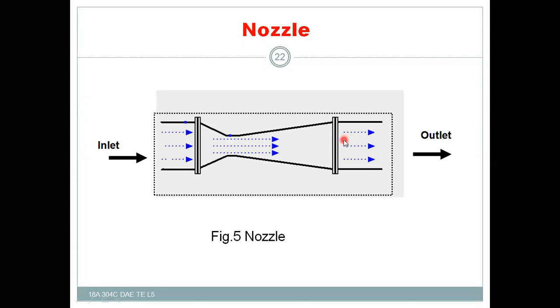This is the simple idea of the nozzle. That means the steam at low velocity and high pressure enters the nozzle and leaves with low pressure and high velocity, that means high kinetic energy. So that is the working of the nozzle.